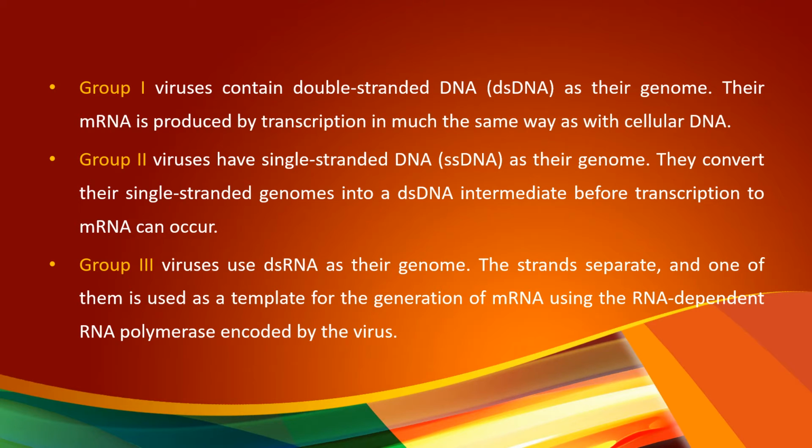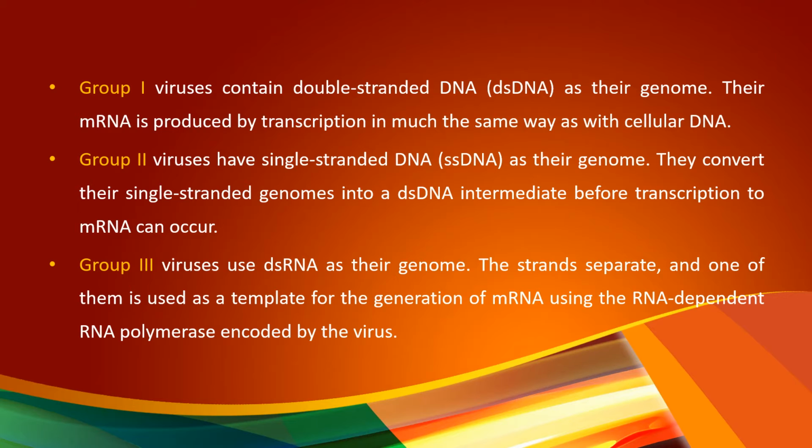Second group are viruses that have single-stranded DNA as their genetic material. They convert their single-stranded genomes into a double-stranded intermediate before transcription to mRNA.